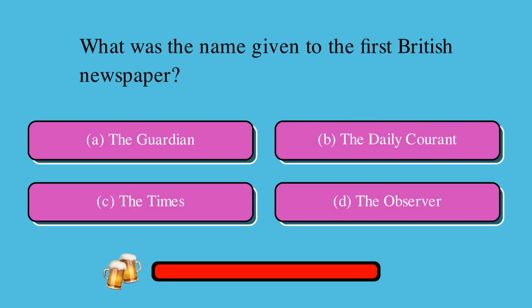What was the name given to the first British newspaper? Is it A. The Guardian, B. The Daily Courant, C. The Times, or D. The Observer? The correct answer is B. The Daily Courant.